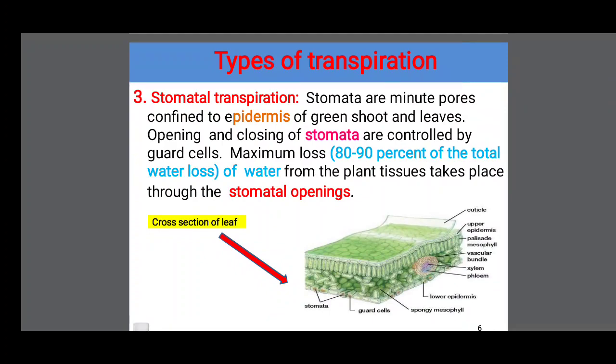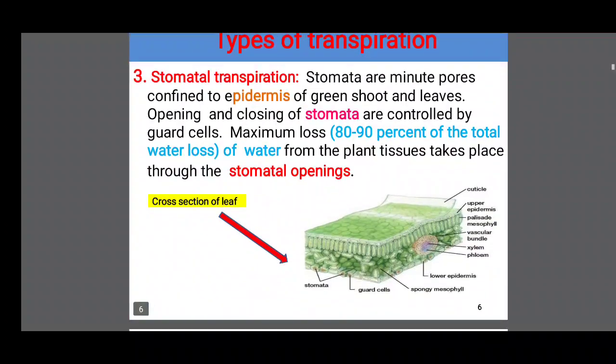The third one, stomatal transpiration. This is the highest percentage of transpiration. About 90% of total transpiration takes place only through stomata. Stomata are minute pores confined to the epidermis of green leaves, mainly green leaves, and also green shoots. If the leaves are modified into spines, then photosynthesis takes place in the shoots, and those shoots have stomata.